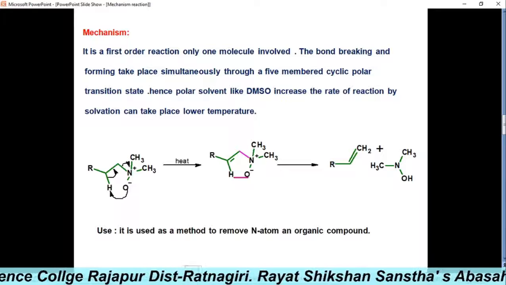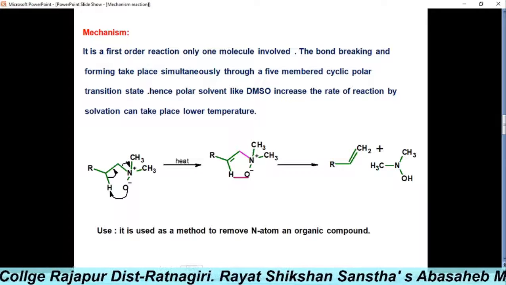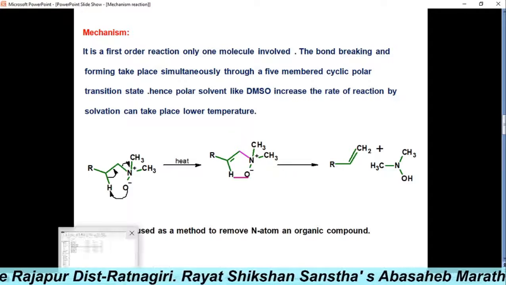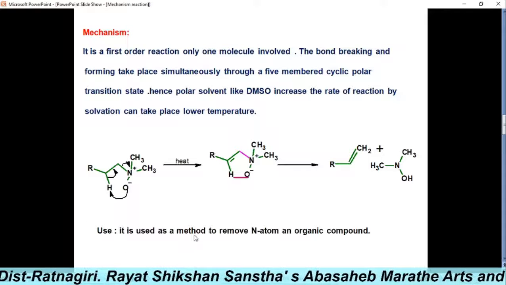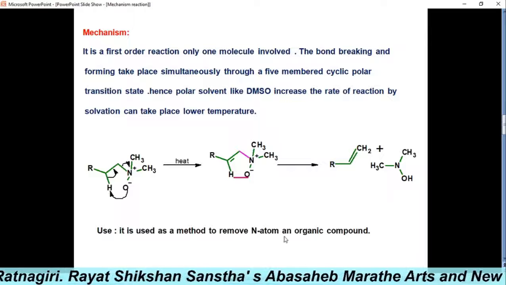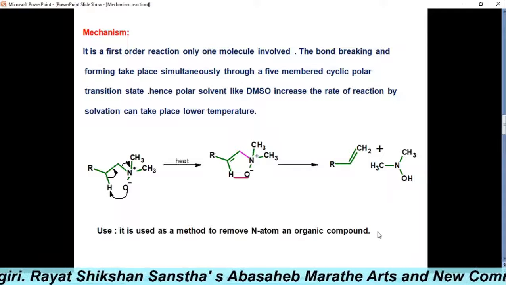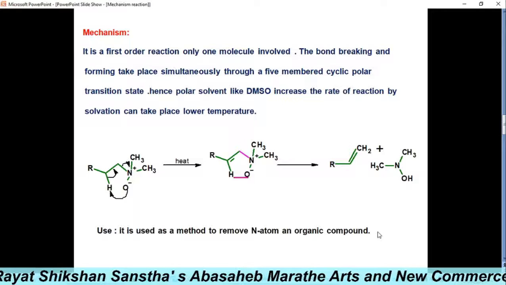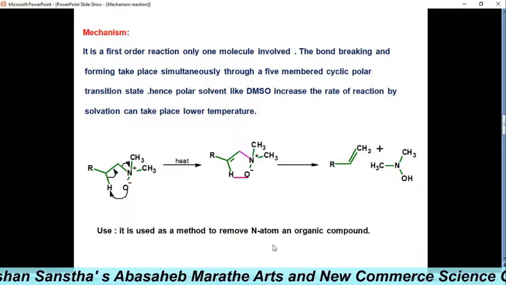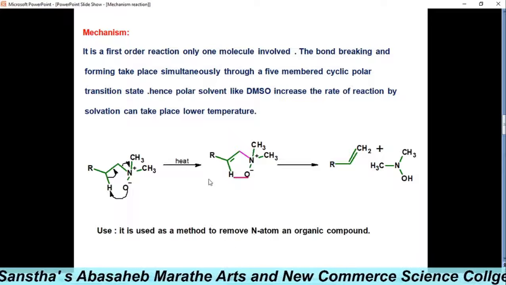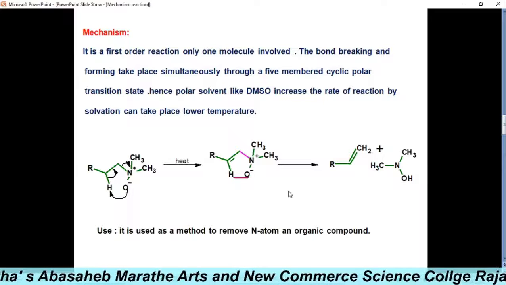Now let's see the use. It is used as a method to remove the nitrogen atom from organic compounds. So in the reactions, the nitrogen atom can be removed by using this method.